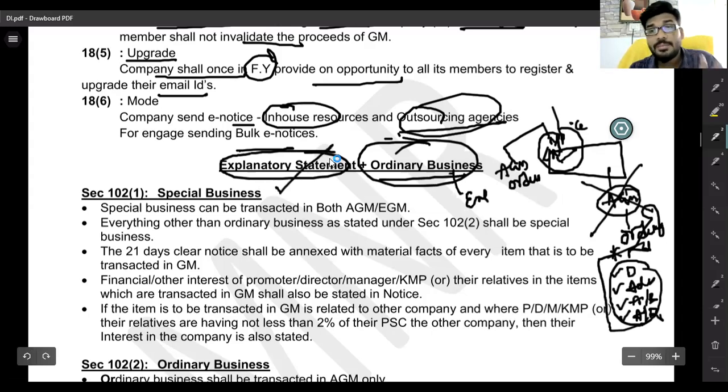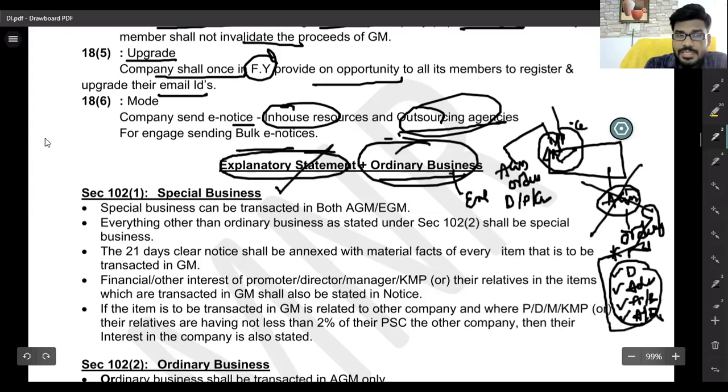So what the matter is, what the related situations are, and what we are discussing related to that. Whoever has an interest, whether the director, promoter, or key managerial person, any financial or other interest, everything shall be mentioned in that explanatory statement, which can be filed with the registrar.